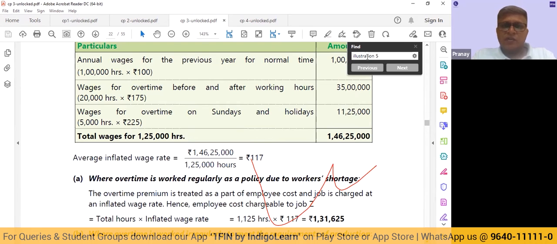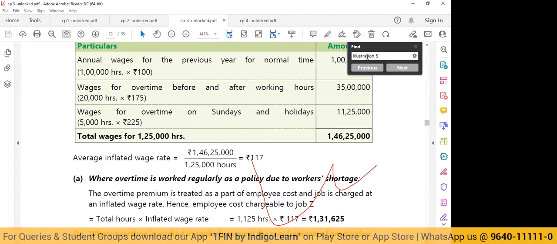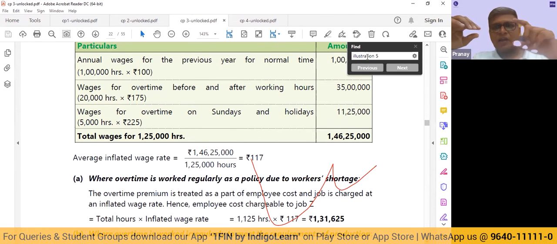So in that case, we are calculating the total cost for the entire period. So 1 crore 46 is the total labor cost. Total 1 crore 46, we have paid for 1,25,000 hours. So we are saying effective rate for 1,25,000 hours because this overtime is a regular feature.